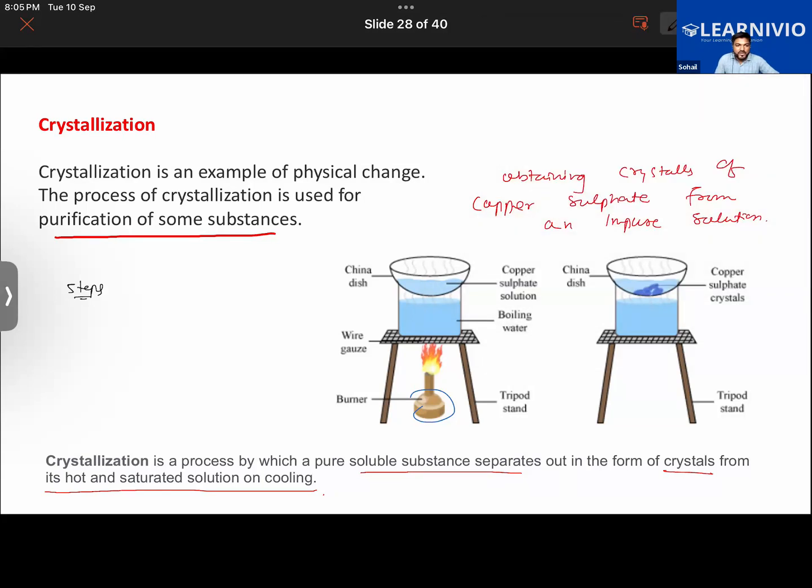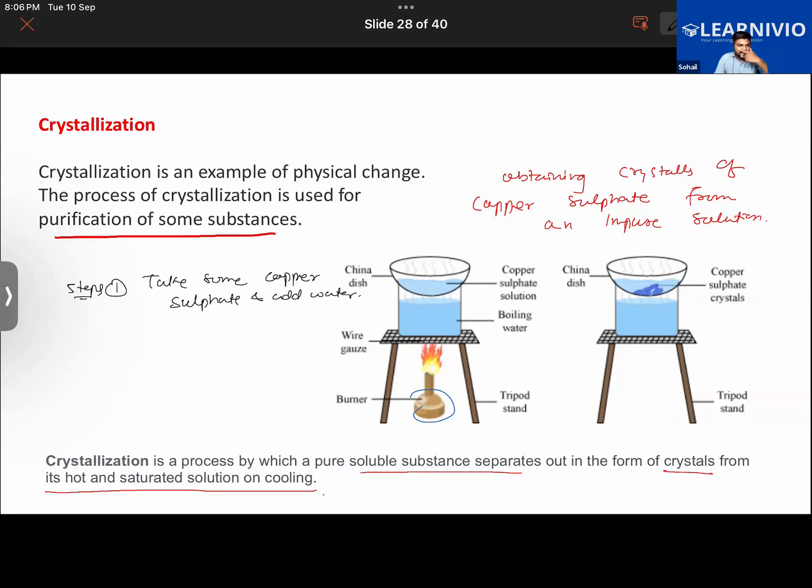So what we are going to do here is take some copper sulfate first of all. Then we are going to add some water to the copper sulfate. You can take some powder of copper sulfate. Remember you saw that video where we had copper sulfate in the form of powder. So step number one will be to take some copper sulfate and add water to it.